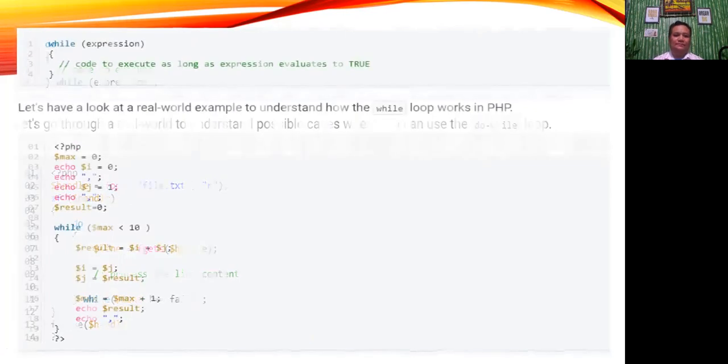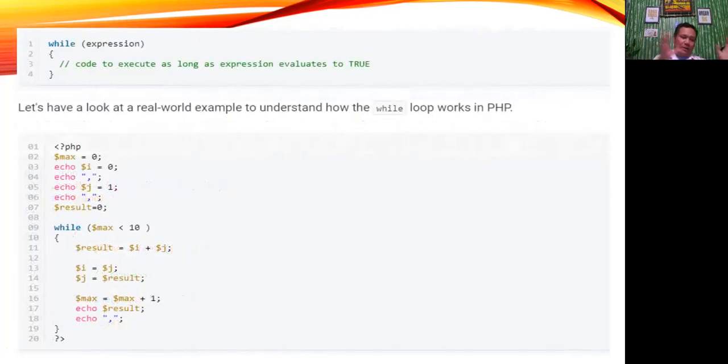By the way, if you're familiar with Fibonacci series, you might recognize that the given program outputs the Fibonacci series of the first 10 numbers. The while loop is generally used when you don't know the number of iterations that are going to take place in a loop. So this will be the example of a Fibonacci series.